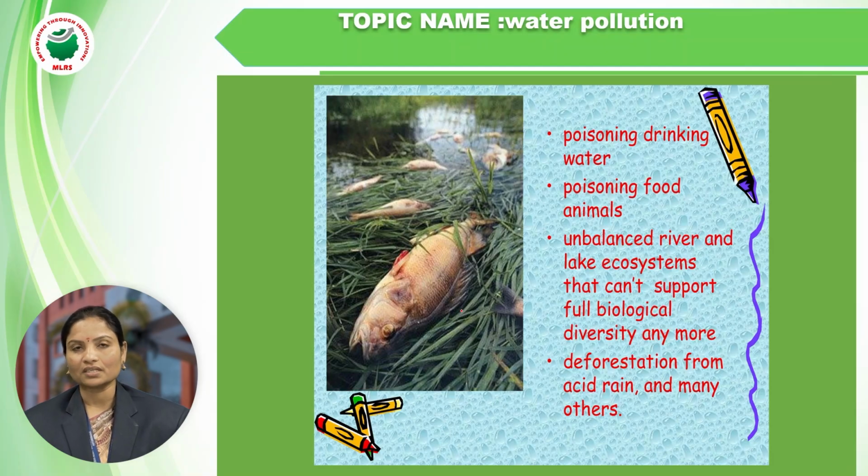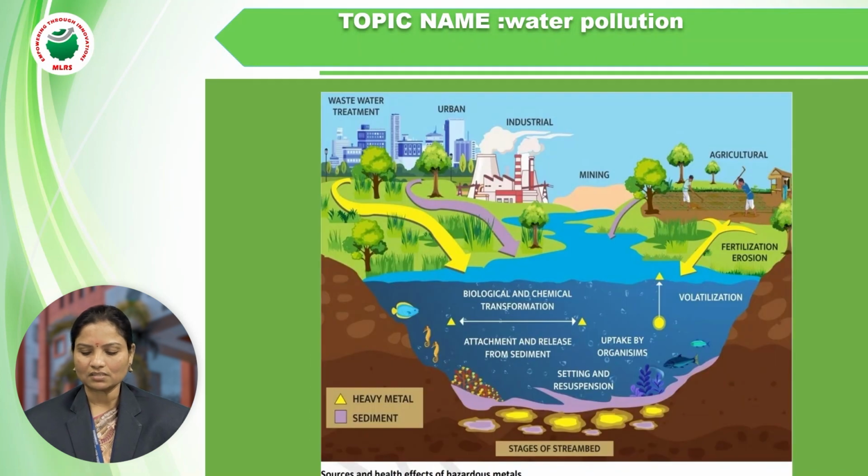So, poisoning of drinking water, poisoning of food animals, unbalanced rivers and lake ecosystems that can no longer support full biological diversity, deforestation from acid rain, and many others. These are all the reasons for the formation of water pollution. See, this is the image. You observe how water pollution can be formed.